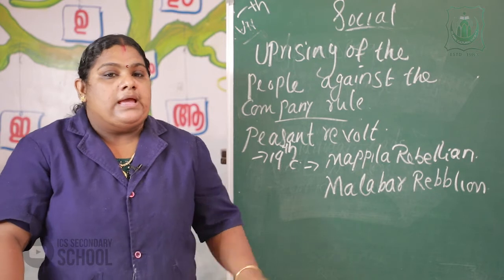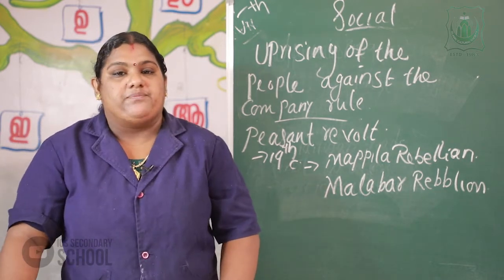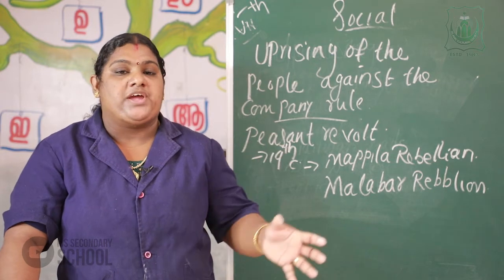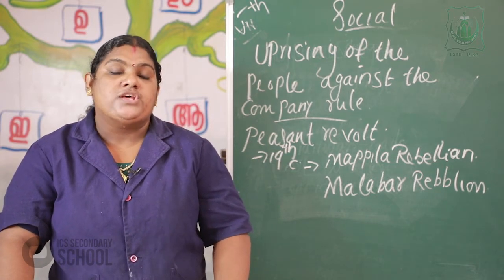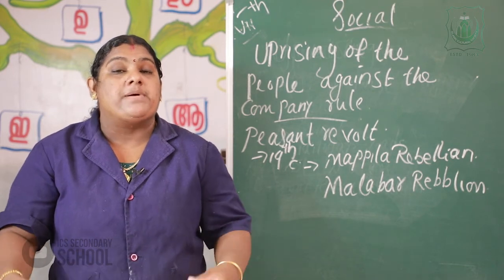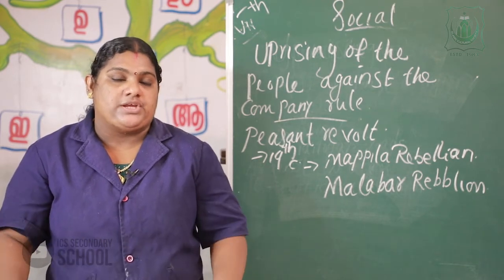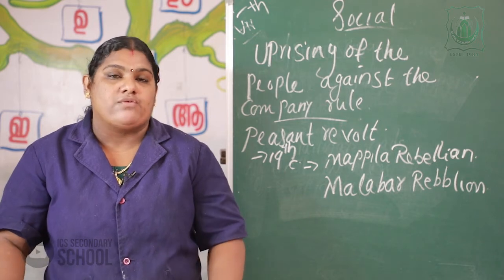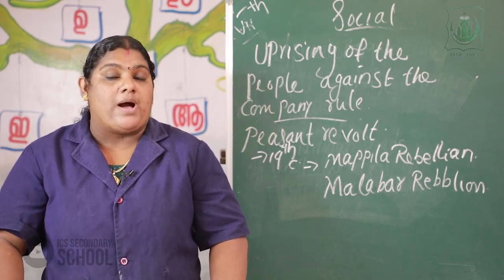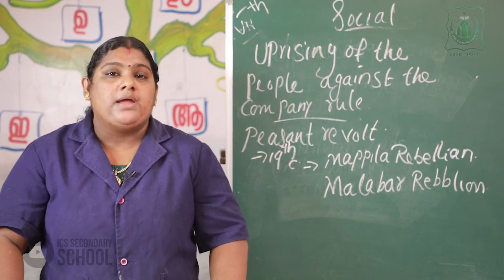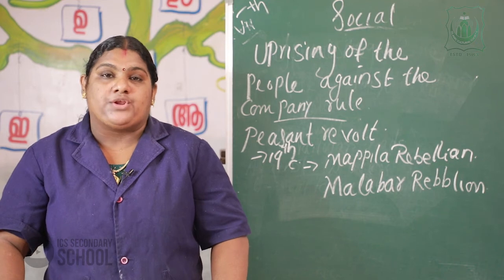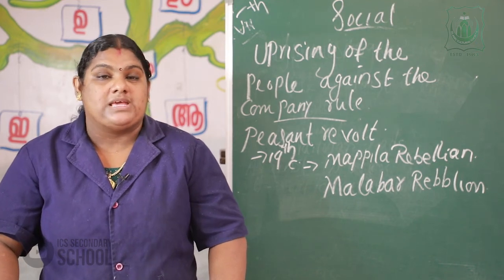Okay, then in a similar condition, there were many agitations in the Bengal region. Many peasant revolts were started in the Bengal region. Bengal farmers started many rebellions. So this rebellion in the Bengal region is known as the Faresi rebellion.